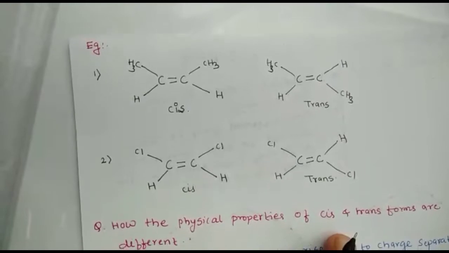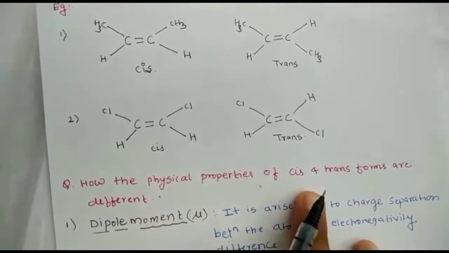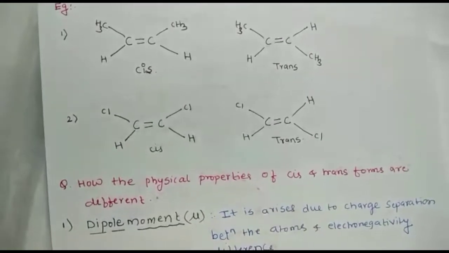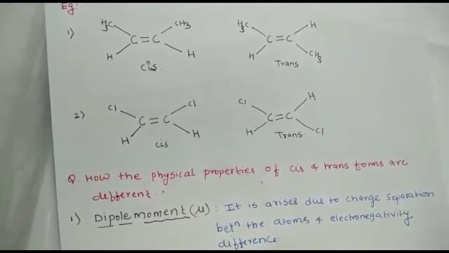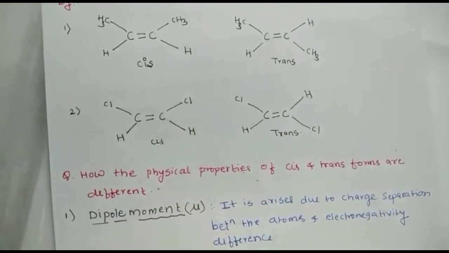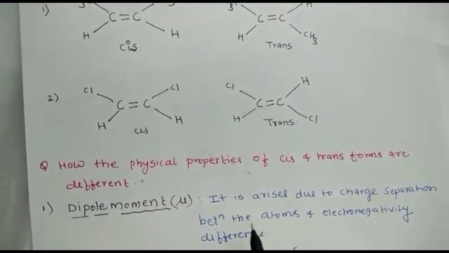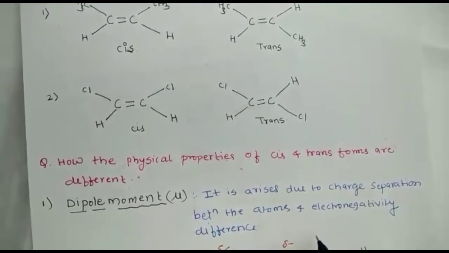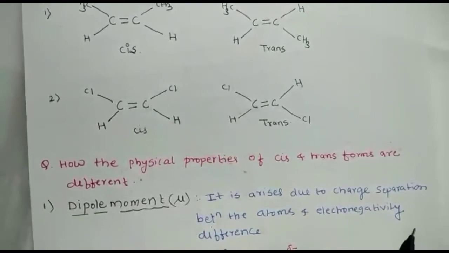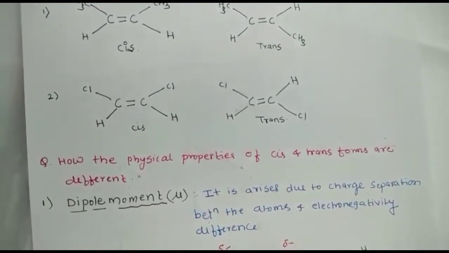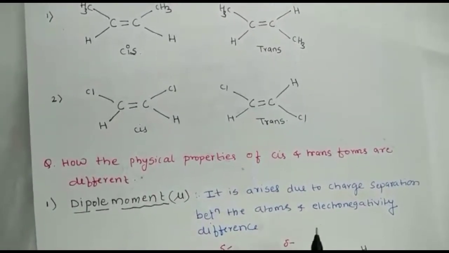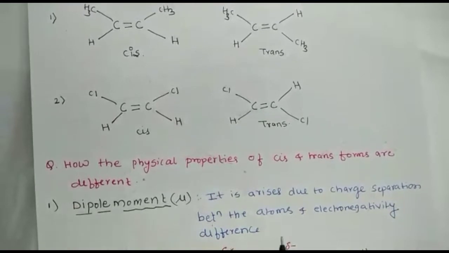Next concept: how the physical properties of cis and trans forms are different. First we'll discuss dipole moment. What do we mean by dipole moment? Dipole moment arises due to charge separation between atoms because of the electronegativity difference. In a compound, if the electronegativities of the atoms differ, then charges are developed.